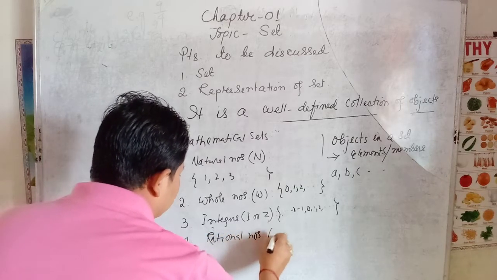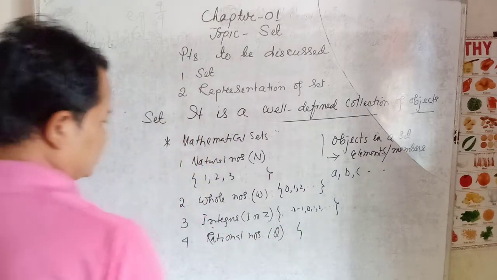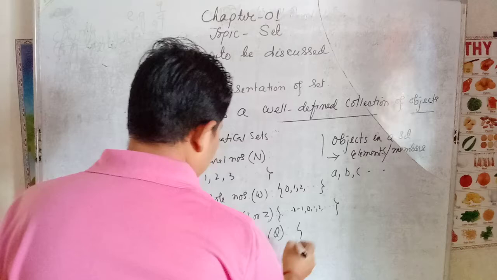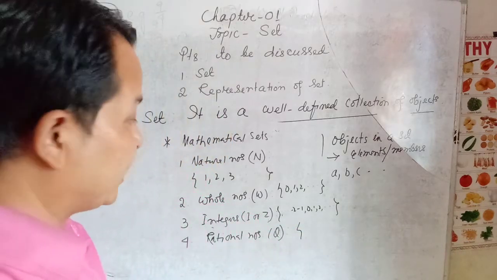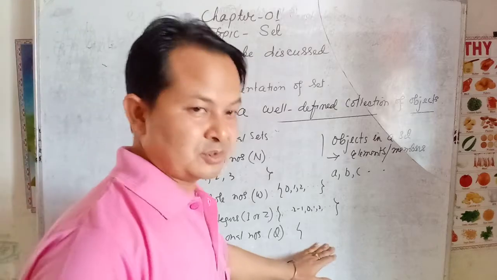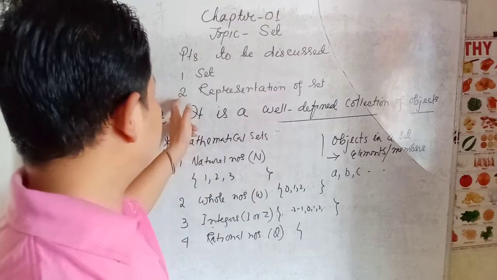Rational numbers are denoted by capital Q, and they are also sets, so we have to use this second bracket. But rational numbers cannot be represented in this form; this form, the subset, should be learned in the second point.